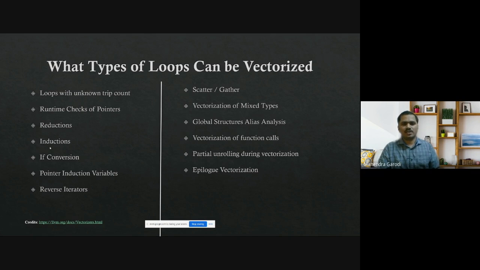What epilogue vectorization does is first vectorize with the highest vector length, then go to a lower vector length, then again go to a lower vector length. It emits code such that if 127 elements are remaining, there will be an instruction to check that it is now less than 128 and can't vectorize at that width, so it goes to another loop where vectorization is performed with, say, 64 elements. If elements are still remaining, it can go with 32. So it adjusts the cost model so that you get better performance.